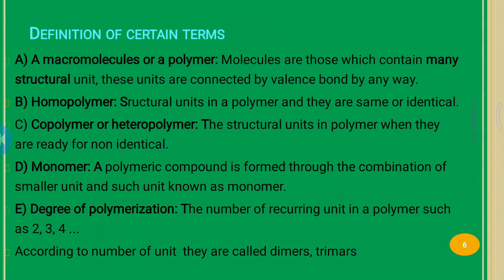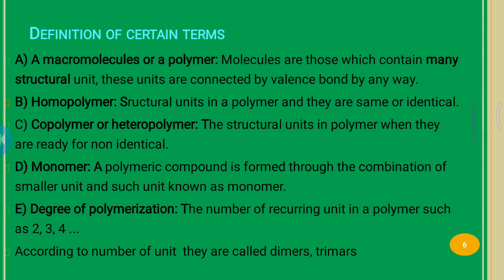The number of repeating units in a polymer, such as 2, 3, 4, is called the degree of polymerization. According to the number of units, they are called dimer, trimer, tetramer, and so on. Some molecules have a degree of polymerization of 50, 100, 1000, 2000, 5000, etc.